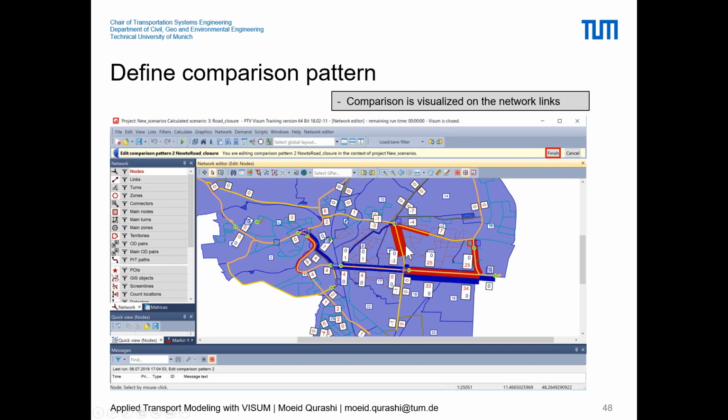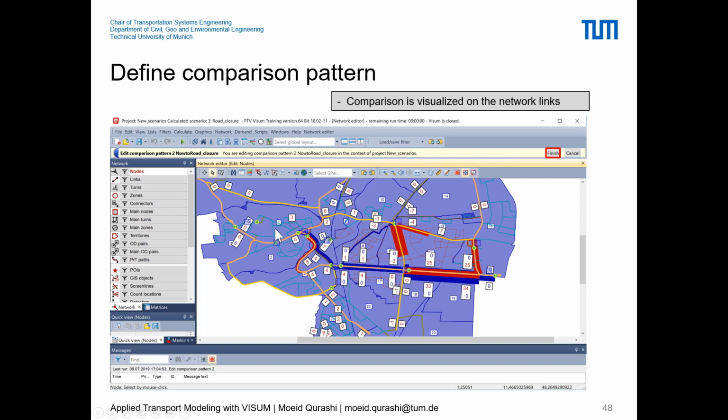So this road has been closed, and due to this there's actually a change in the roads around. There's a subtraction in the volume here, and there's an addition in the volumes for these few roads, as you can see. And we can simply press this finish button.